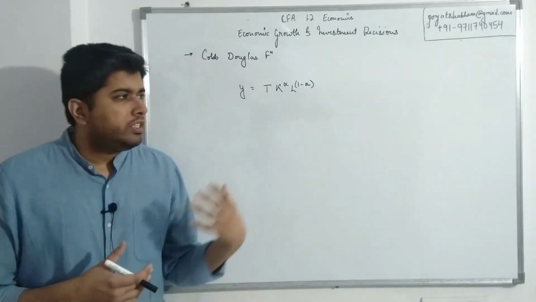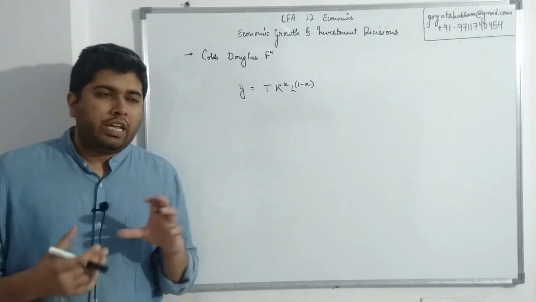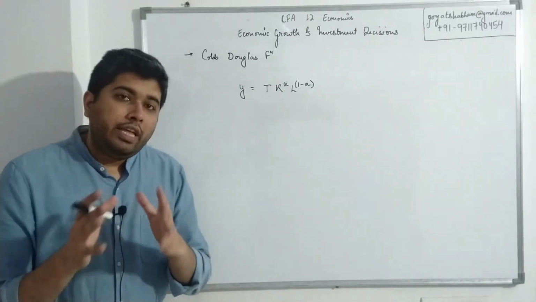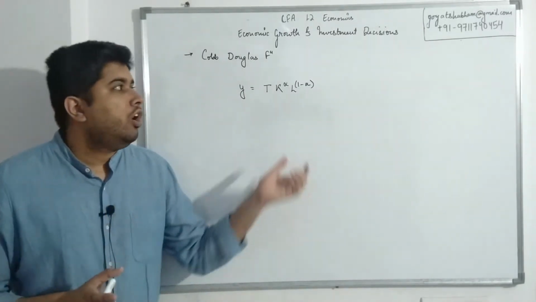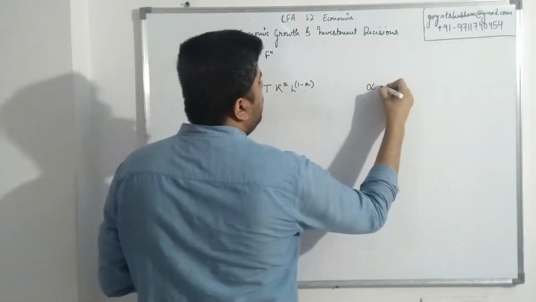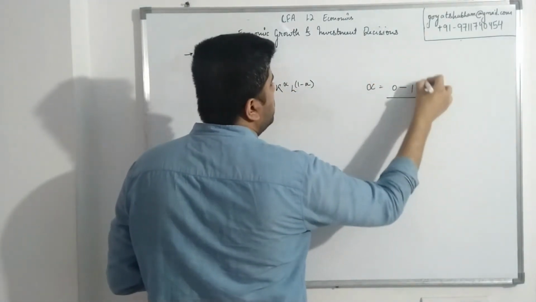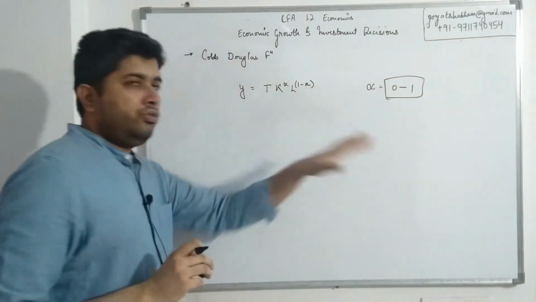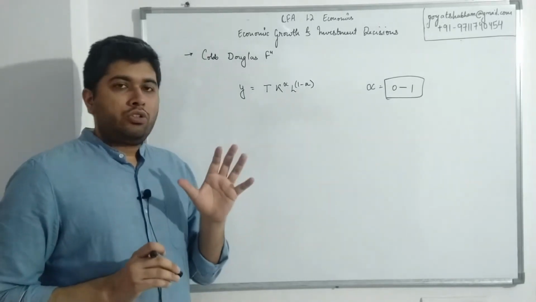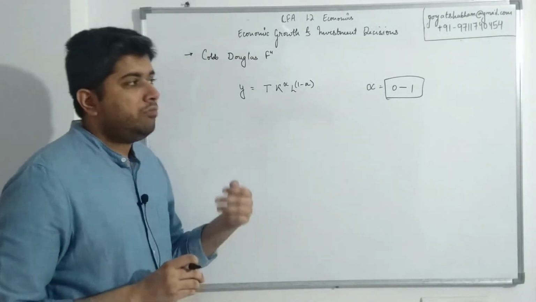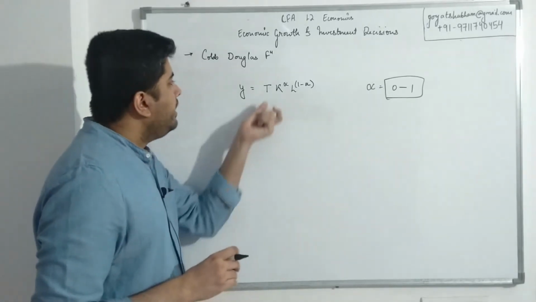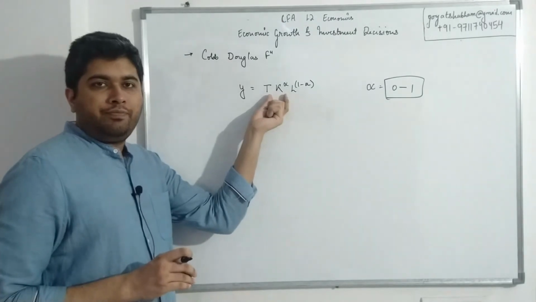So effectively what this equation now says is that if a country has a lot of capital, their GDP would be dependent on how much capital investment they have. So this alpha would be some value between 0 and 1. If it is close to 1, it would mean that the economy is pretty capital intensive. They are not focused on human based output, they are focused on machine based output. Capital and investments are key. For that country, K becomes a relevant factor.